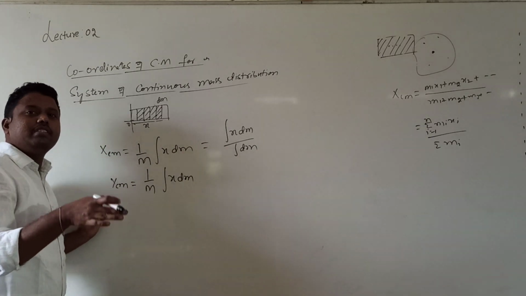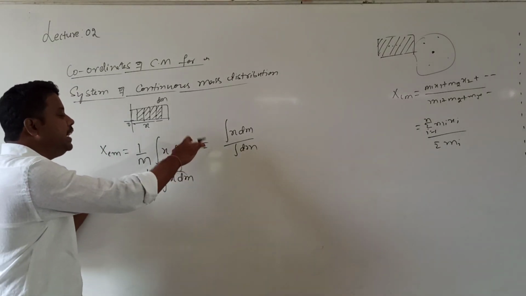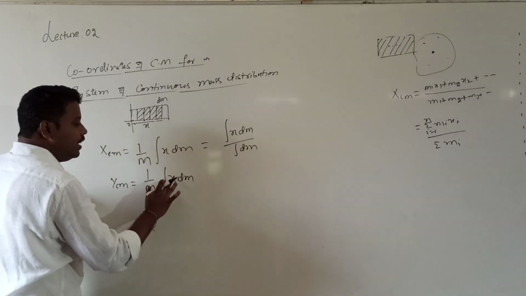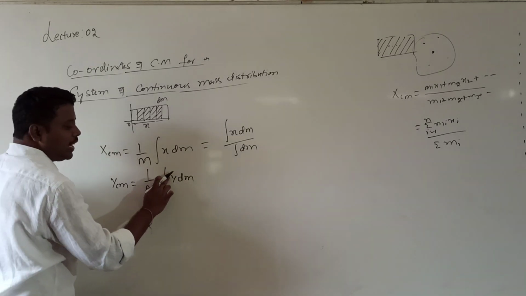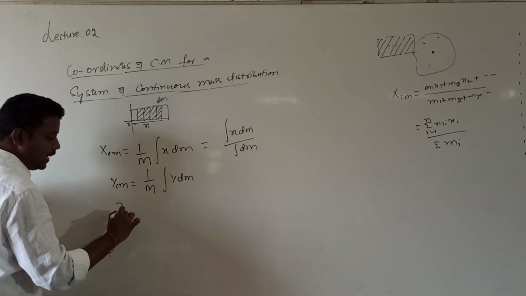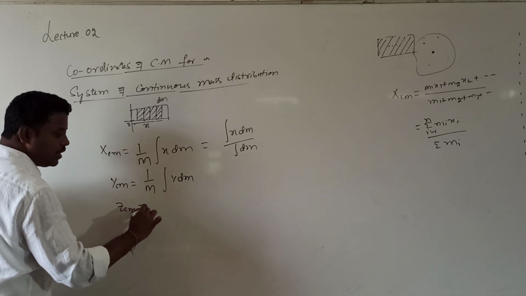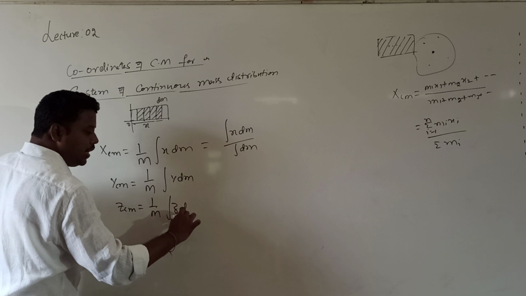Whenever the number of elements is finite, we use summation. When the number of elements is infinite, we go with integration. So this can be written as YCM is equal to 1 by M into integration of Y dm, where Y is the distance of the particle from the fixed point. Similarly, I can write ZCM is equal to 1 by capital M into integration of Z dm.